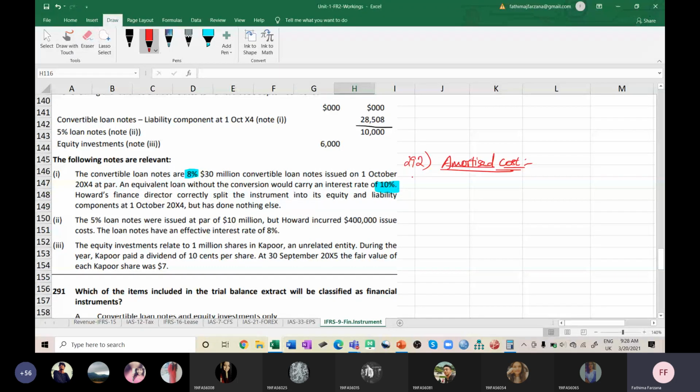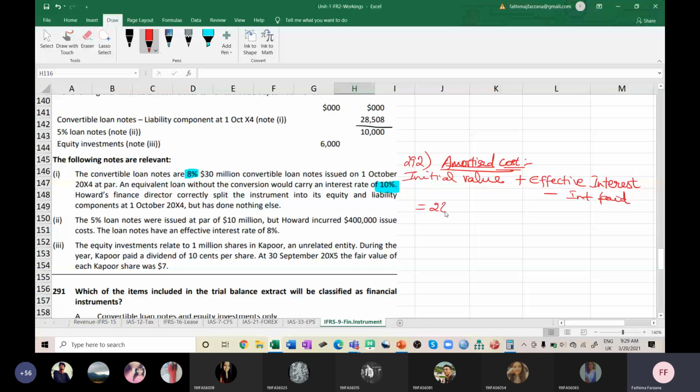So coming to the amortized cost given here: initial value plus effective interest minus interest paid, or amount paid, whatever. So coming to the initial value, how much is the initial value? This is a one line item. If we were doing it for 2-3 years, then we would have to put a table and do it. This is only 1 year, so finish it.